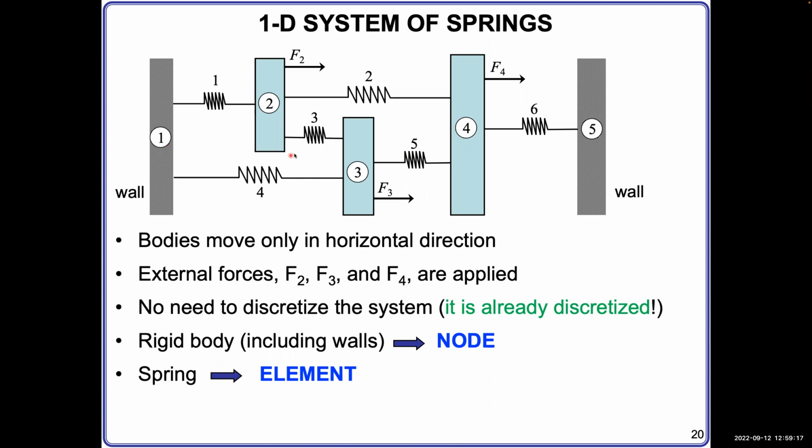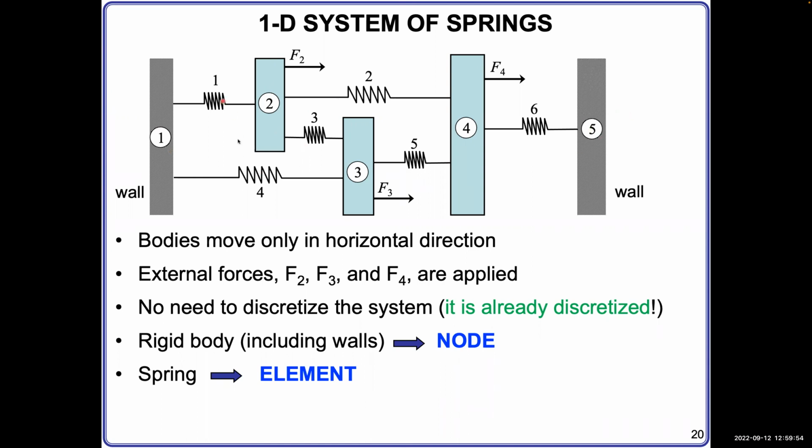Okay, so overall we have 3 components, and they actually can be categorized into 2 groups. One is called a node, including the wall that cannot move and this rigid body connected with multiple springs but can move, right? So 1, 2, 3, 4, 5. For those nodes, we have the number enclosed by a circle to denote that. So in the future, when you see this symbol, you will know this is the node.